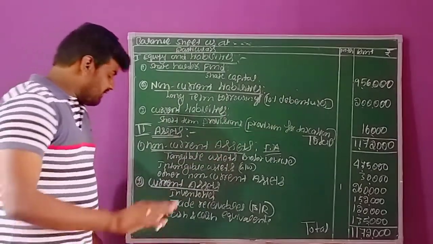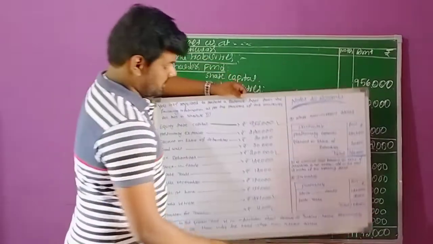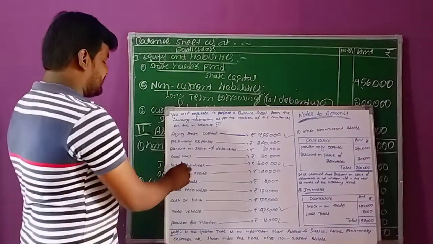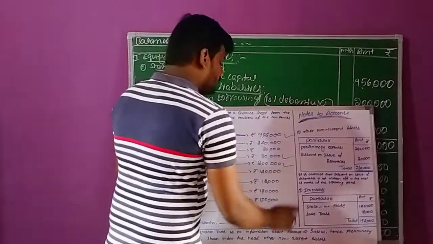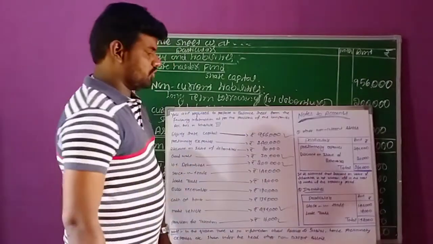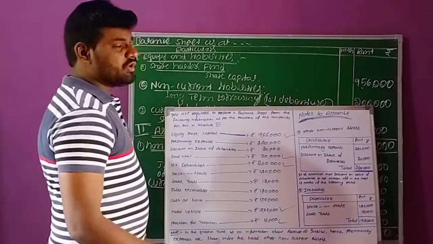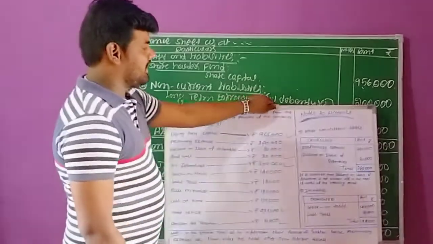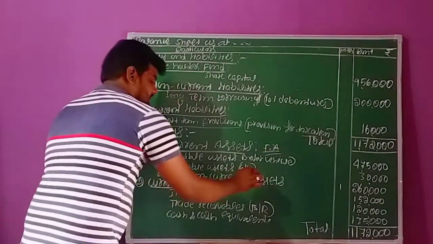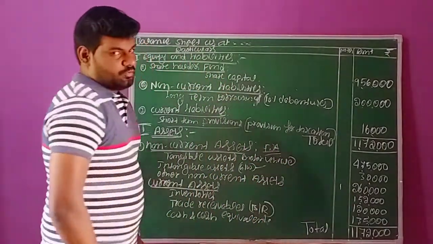Because there is only one transaction, so in that situation we can directly record. The next transaction is intangible assets like goodwill. Goodwill is an example of an intangible asset. The goodwill is 30,000 rupees. For intangible assets we have only one transaction, so we can directly record it: intangible assets, in the bracket goodwill, amount 30,000 rupees.